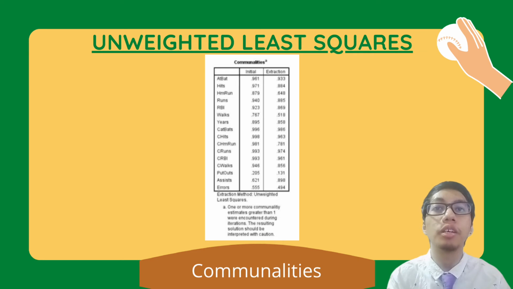Next, from the communalities table of unweighted least squares, it shows that all the variables except putouts and errors are considered ideal since the communalities values are greater than 0.5. The variables putouts and errors are not considered ideal because their communalities values are less than 0.5.